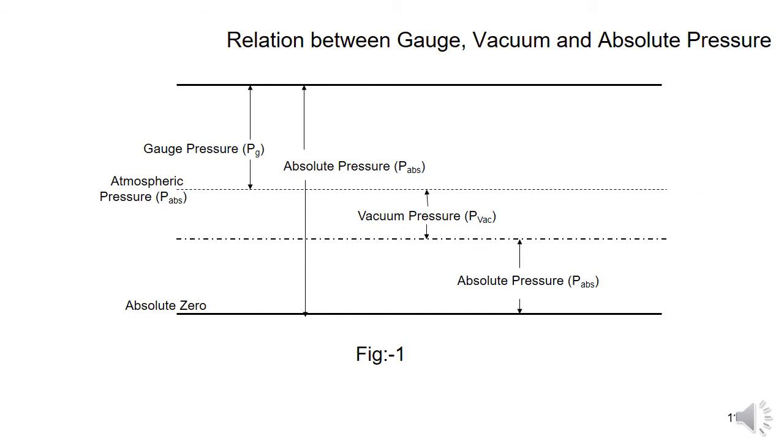1 bar is equal to 10 to the power of 5 Newton per meter square, and 1 atmosphere is equal to 760 mm of mercury. We can write it in terms of bar as 1.01325 bar. So these three things we have to remember. 1 Pascal is equal to 1 Newton per meter square. 1 bar is equal to 10 to the power of 5 Newton per meter square. 1 atmosphere is equal to 760 mm of mercury, which is equal to 1.01325 bar.